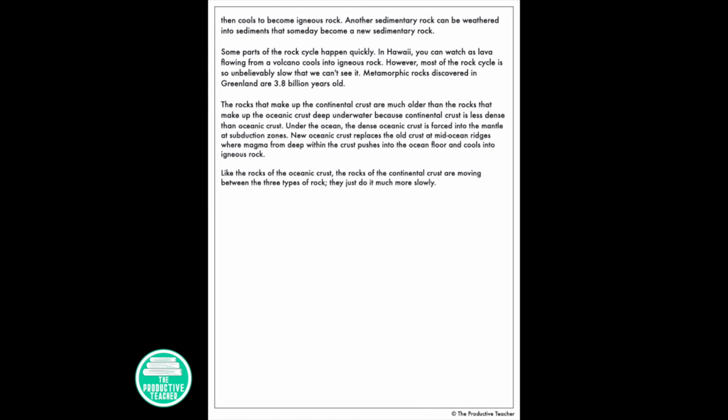The rocks that make up the continental crust are much older than the rocks that make up the oceanic crust deep underwater, because continental crust is less dense than oceanic crust. Under the ocean, the dense oceanic crust is forced into the mantle at subduction zones. New oceanic crust replaces the old crust at mid-ocean ridges, where magma from deep within the crust pushes into the ocean floor and cools into igneous rock.